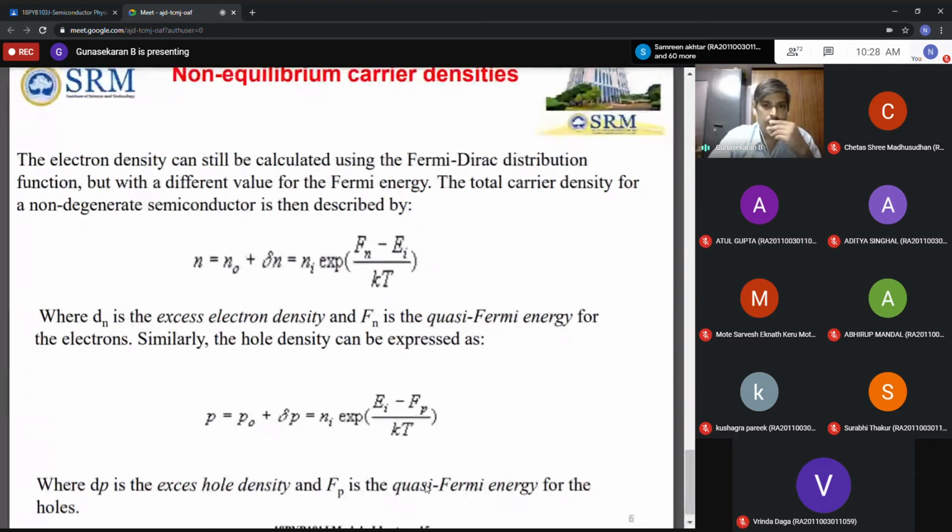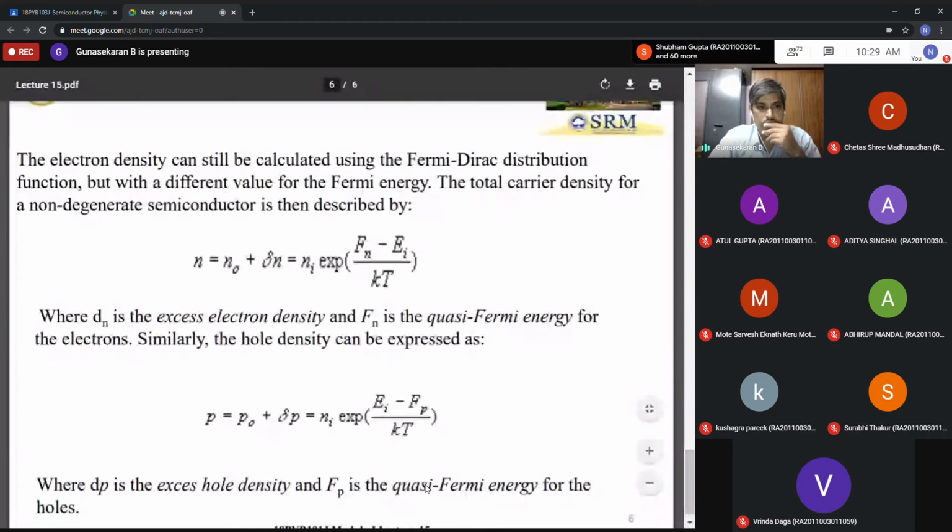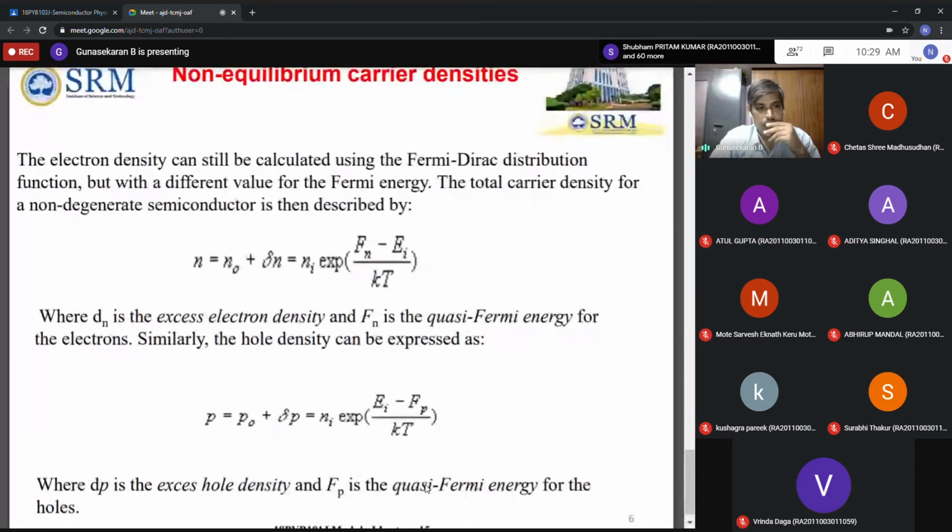For example, first I take electrons, so that is n. That is equal to n naught, the equilibrium condition, plus some addition, delta n, which is replaced by this equation: ni into exponential of (Fn minus Ei) by kT. This ni is the number of electrons or holes per unit volume in the intrinsic case. In an intrinsic semiconductor both are equal.